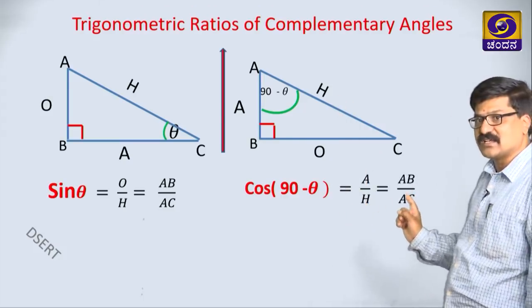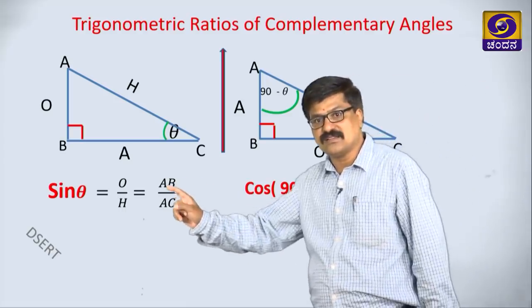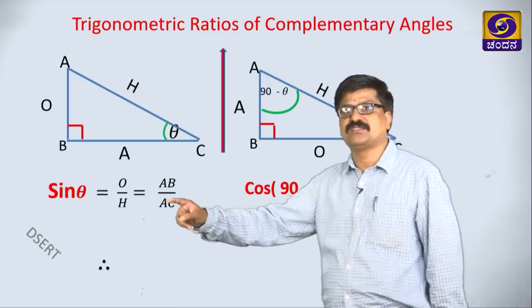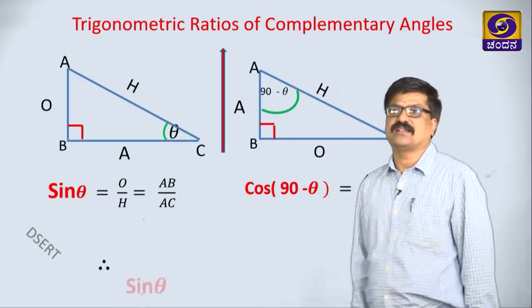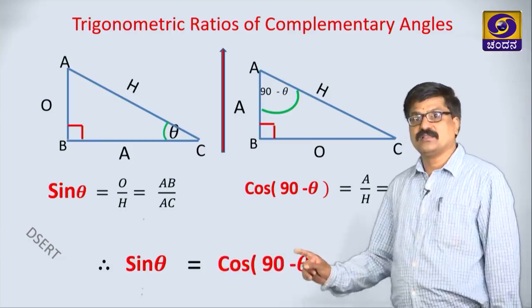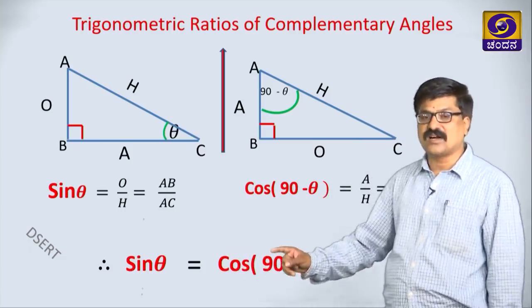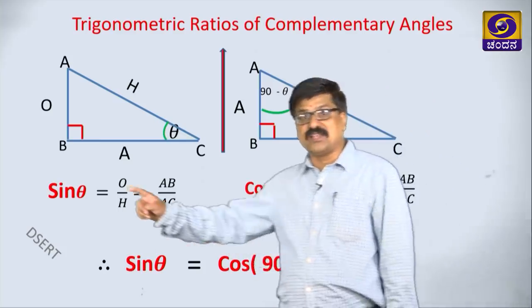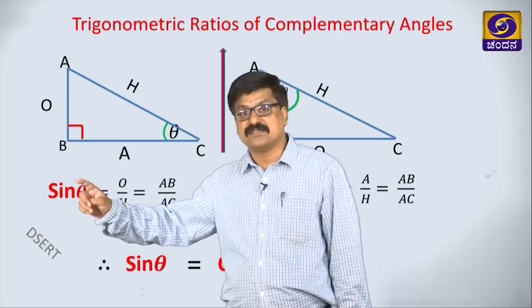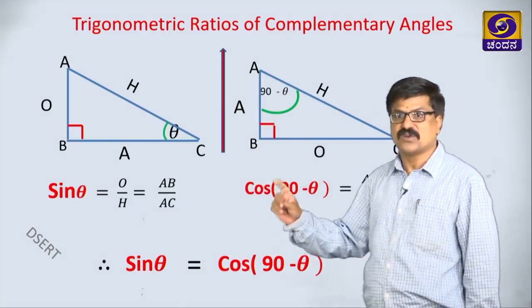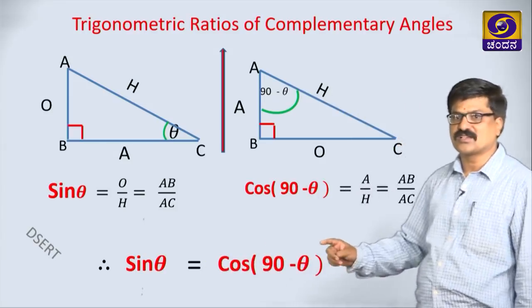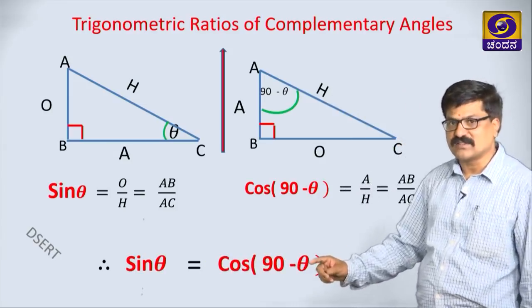See the ratio here, AB by AC, it is also AB by AC, both are the same, which means sin theta is equal to cos 90 minus theta. Similarly, if you take secant theta here and cosec theta here, we get secant theta is equal to cosec 90 minus theta.